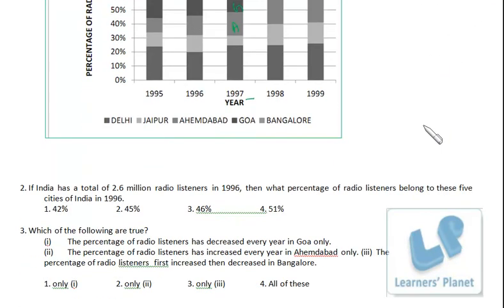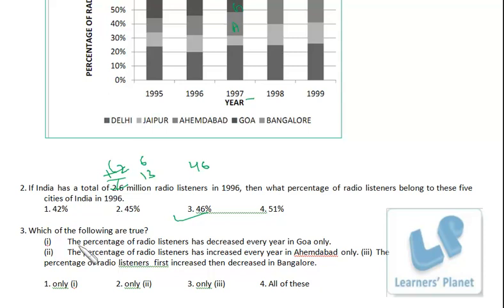So from 2.6 we have 1.2 from these 5 cities. 45 and 46 are close, so just be careful. Thirteen fours are 52, 13 sixes are 78, so 46% around.